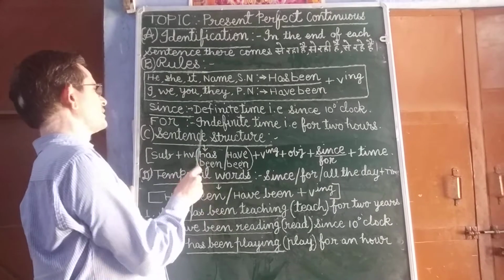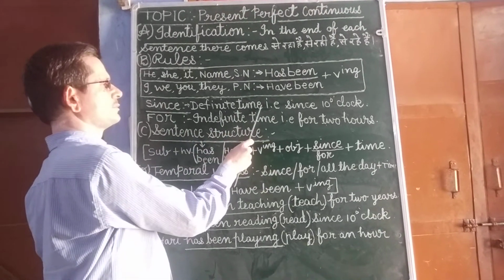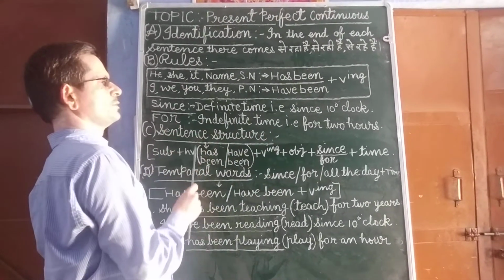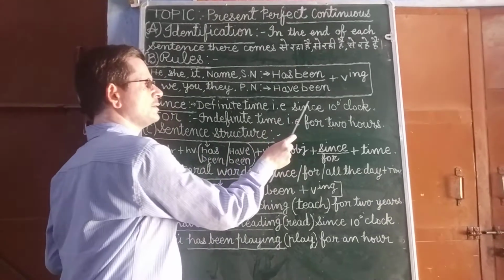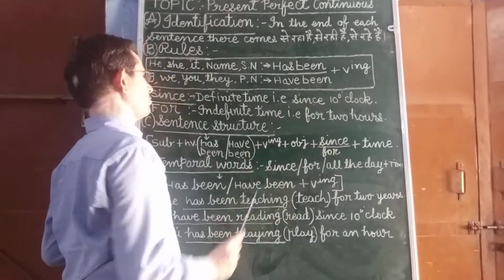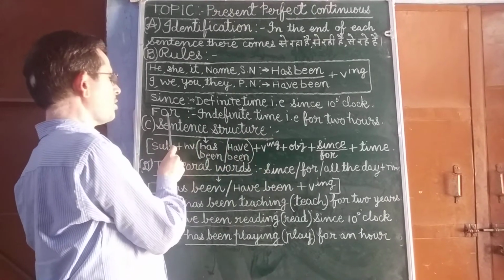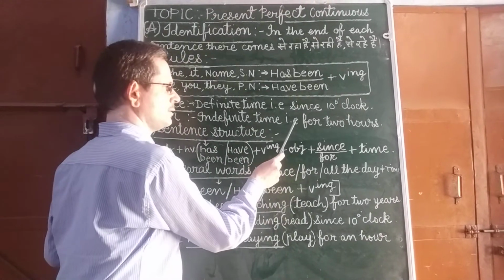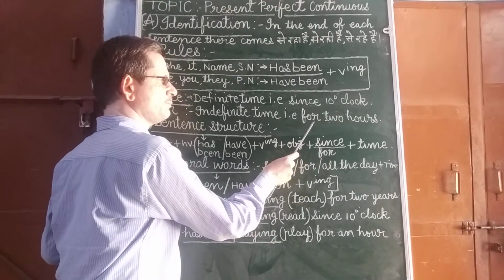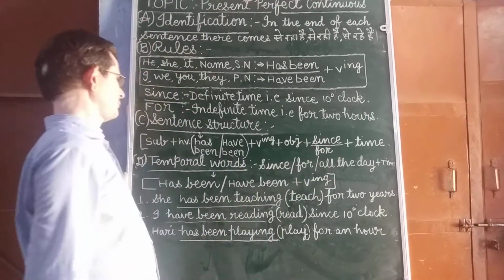In the sentence, with a definite time, since is used. Just for example, since 10 o'clock. With indefinite time, for is used. I.e., for example, for 2 hours.